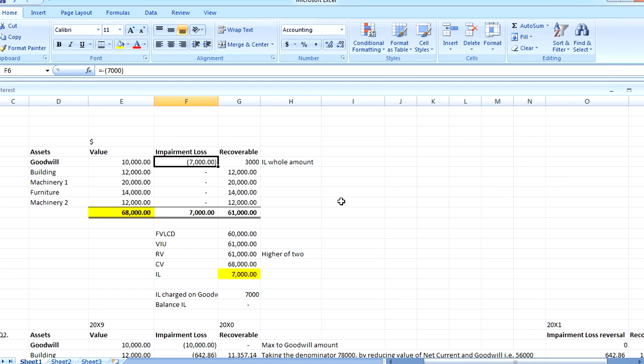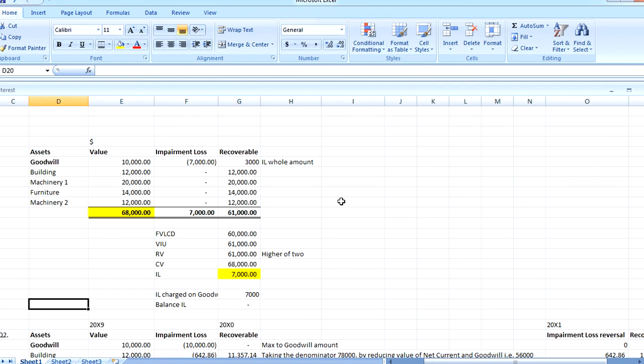So this way the 7,000 got debited to your P&L, profit and loss, and your income got lower by this amount, the profit got lower. Then the building and other assets will not be marked for impairment loss, because only the 7,000 was the amount charged to the goodwill. So here 7,000, which is cell F19, and the balance of impairment loss is nil.